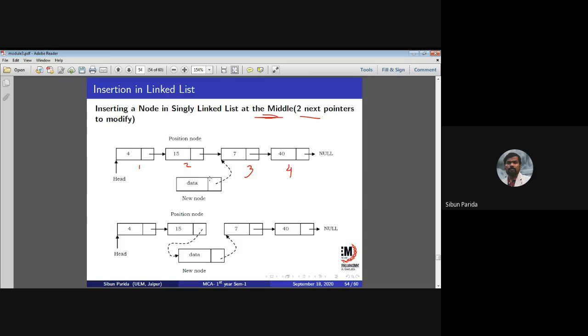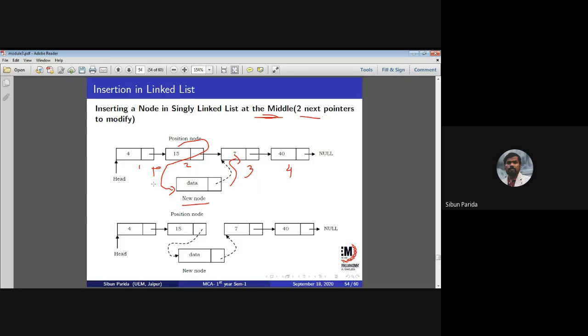But what do I want to do? I want to insert this new node over here. So what has to be done? First, a connection has to be made. What connection? This new node's next has to point to the third node, and the previous node's next has to point to the new node. The new node's next is pointing to the previous node's next. Suppose this is the previous node, and this is the next node.